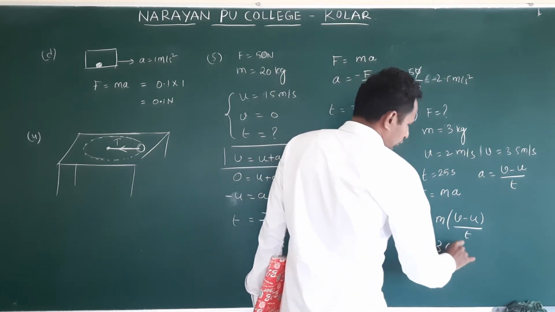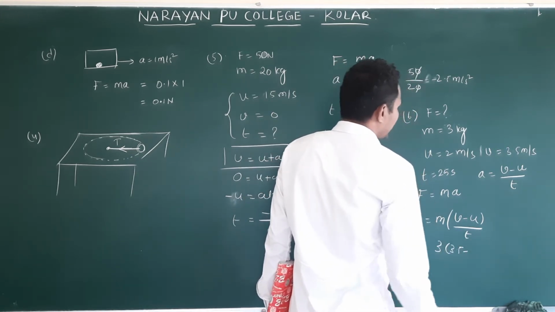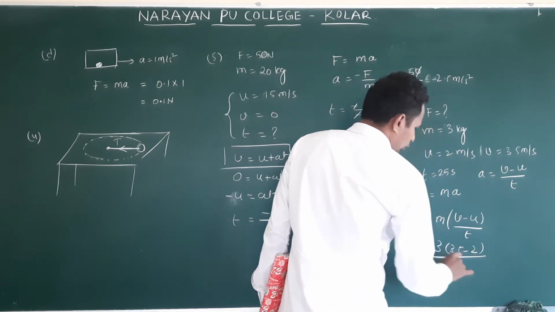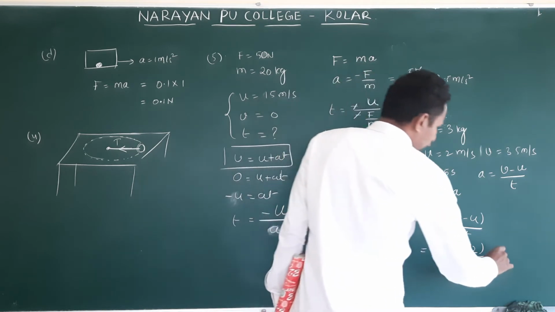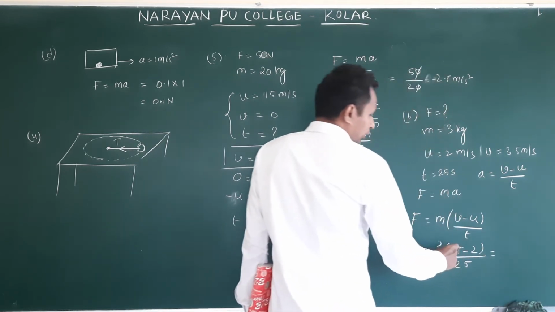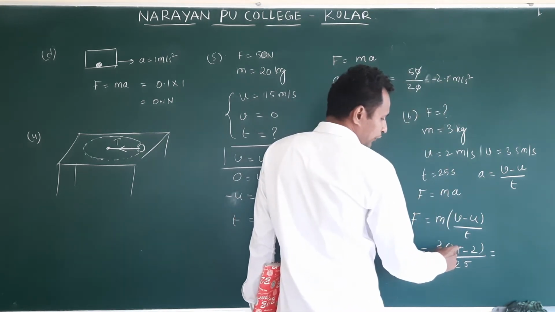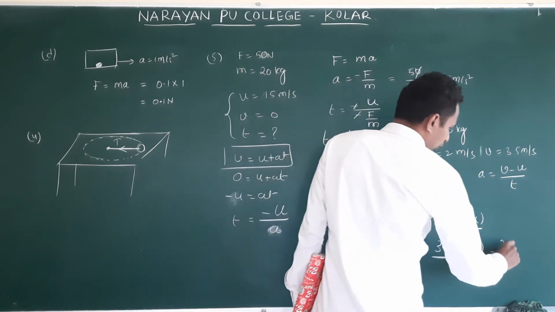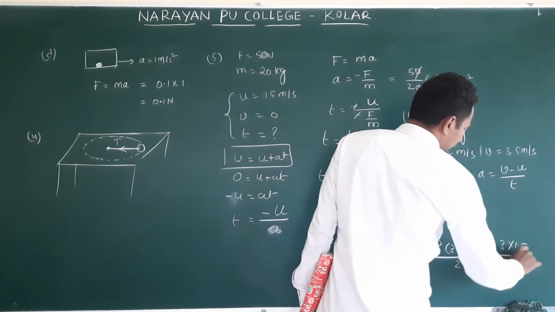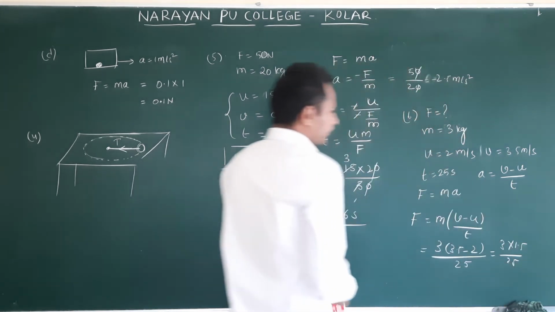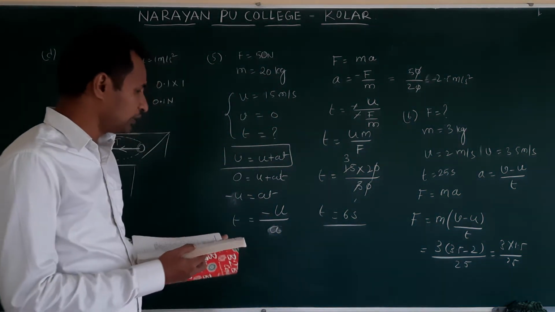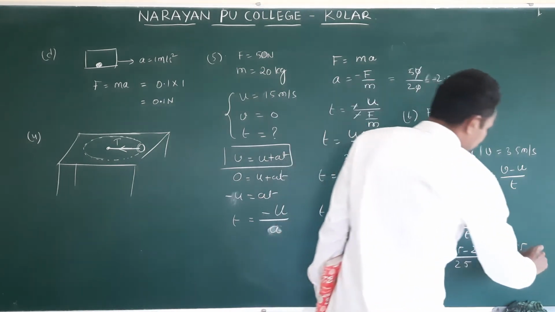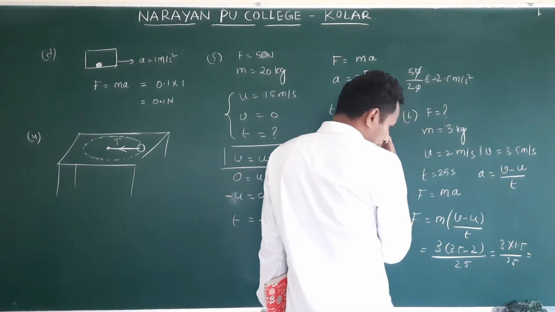What is V? 3.5 minus 2 by 25. 3.5 minus 2 is 1.5. So 3 into 1.5 by 25. Did they mention 25 seconds? Yes, 25 seconds, right. Now how do we calculate this?